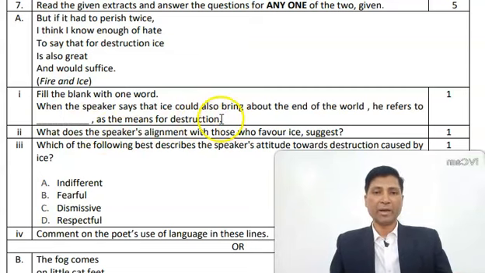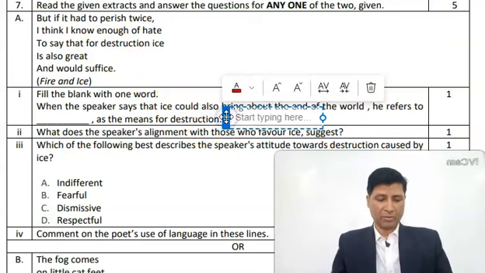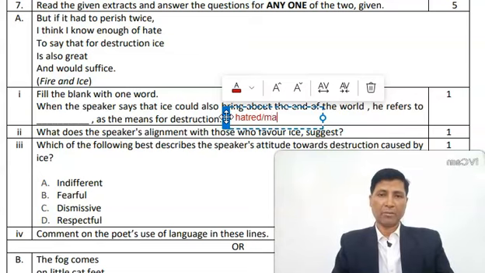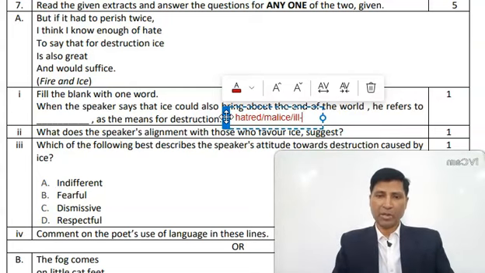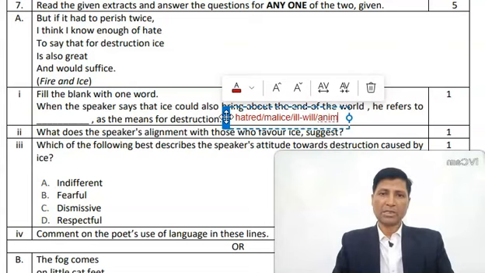You have read that ice is symbolic of these things. Ice is symbolic of hatred. Ice is symbolic of malice. Ice is symbolic of what else can you say? Hatred, malice, ill will, another animosity.